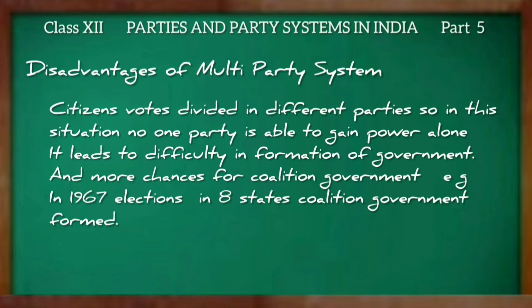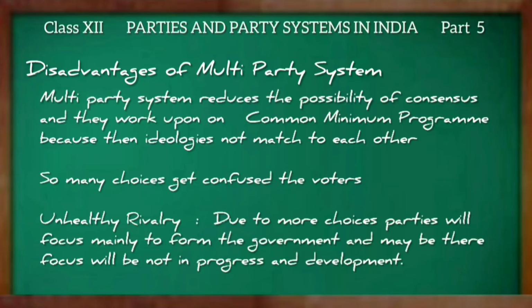It leads to difficulty in formation of government and more chances for coalition government. For example, in the 1967 election, in 8 states, coalition governments were formed. And the multi-party system reduces the possibility of consensus, and they work upon a common minimum program because their ideologies do not match each other.